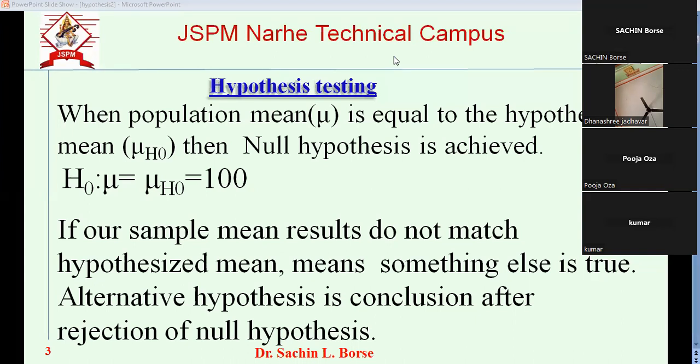So when our mu calculated from the sample and the hypothesized mu, which is a guess, 5 feet 4 inch, match, then what? Null hypothesis is true. If it is not true, means what? Alternative hypothesis is true. Like this we have to go. When null hypothesis is not true, something else is true.